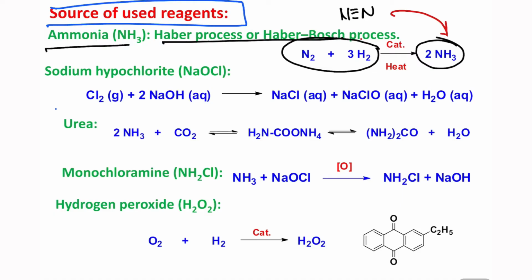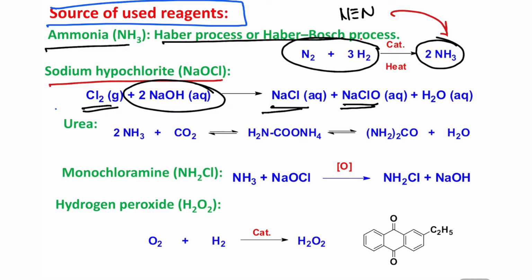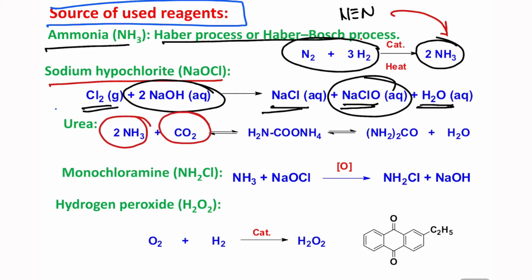Now the second thing is sodium hypochlorite, NaOCl. How is it prepared? It is prepared by the oxidation of sodium hydroxide using chlorine gas, which produces sodium chloride, sodium hypochlorite and water. So this is our reagent of interest. How is urea produced? Urea is produced by the reaction of ammonia and carbon dioxide under high pressure and temperature. It produces first ammonium carbamate, which undergoes decomposition to produce this compound, and it is responsible for feeding right now 50% of the population of the earth.